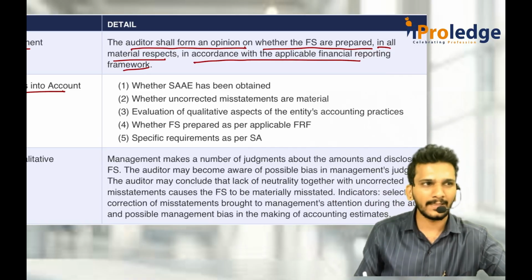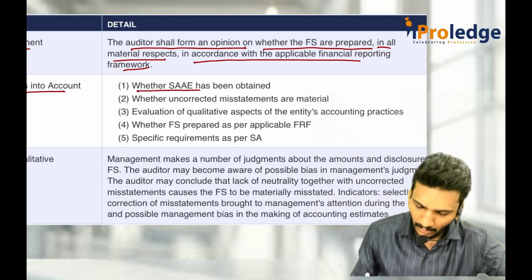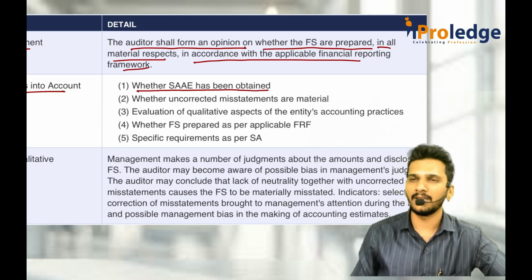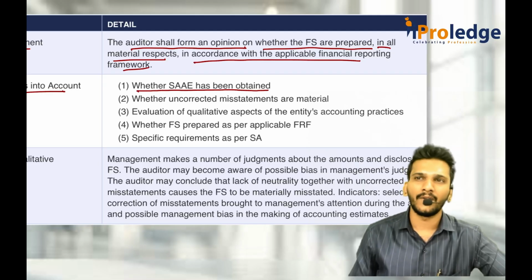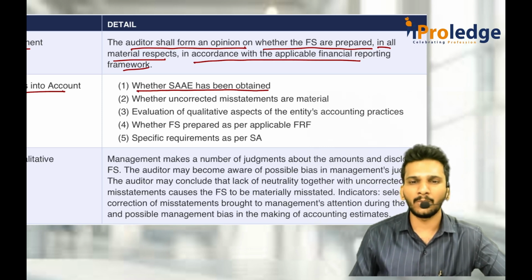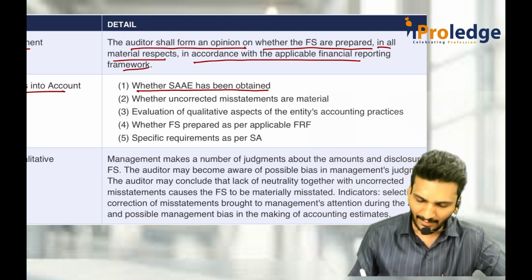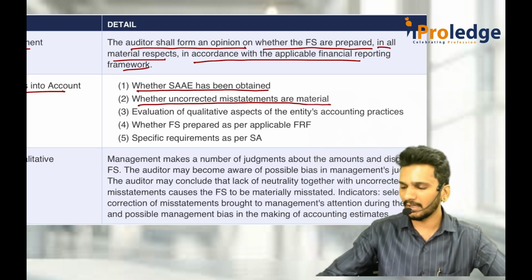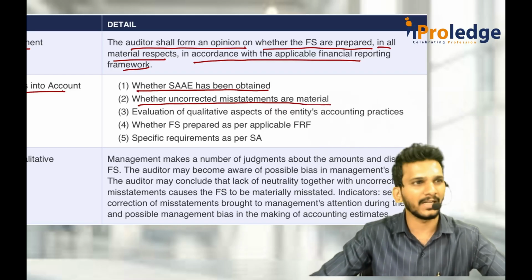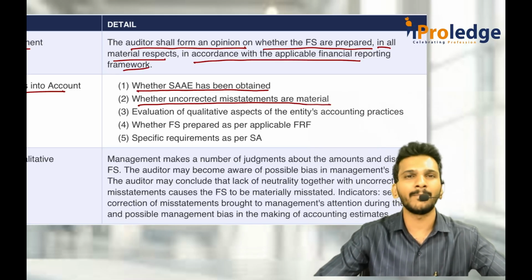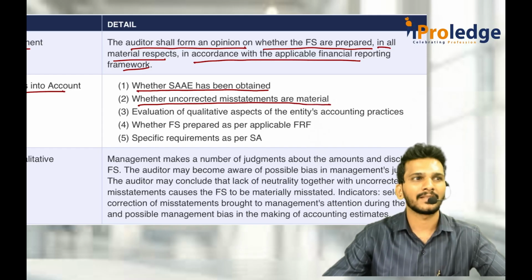Before you express an opinion, as an auditor, did you obtain sufficient and appropriate audit evidence? Without obtaining sufficient and appropriate audit evidence, you have no reasonable assurance. When you have no reasonable assurance, you can't express an opinion. That is why you should always make sure that you have sufficient and appropriate audit evidence, and check whether the uncorrected misstatements are material or not. Whenever you find some misstatements and tell the company, but they did not correct them yet, we call them uncorrected misstatements. Are those uncorrected misstatements material or immaterial? If immaterial, ignore them and proceed further to give an opinion.